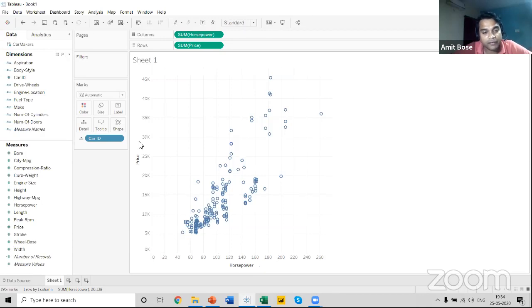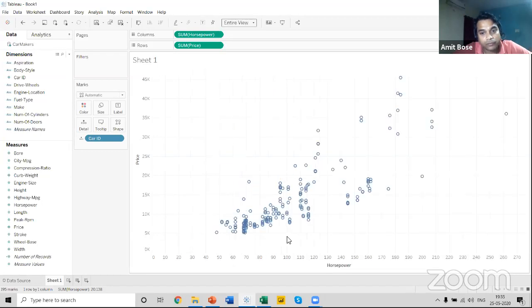Now, if you look carefully, the price of the cars in this particular data set is always dependent on the horsepower. Let me expand this particular chart. You can just expand your chart. Click on this option over here and click entire view. And you can see you have expanded your chart.